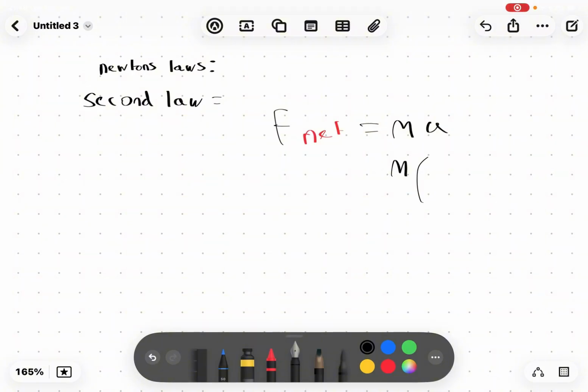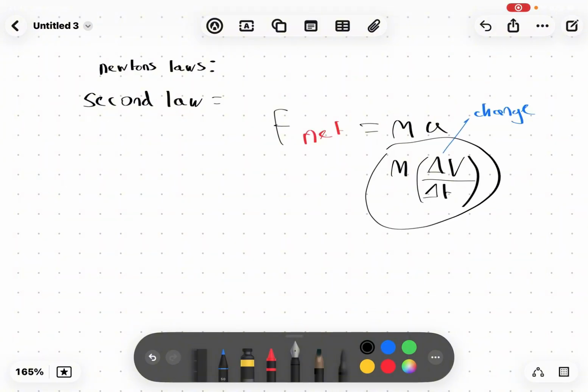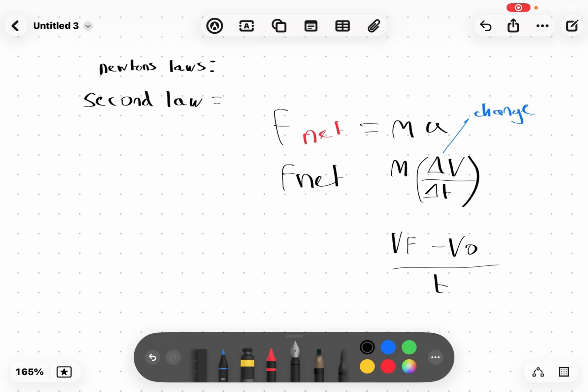So the change in velocity, the v final minus the v initial, that's basically delta v. This triangle in engineering represents change, so just remember this is the same thing as this, because this is acceleration, so it's also equal to the net force. So this is exactly the same as the v final minus v initial over change in t.